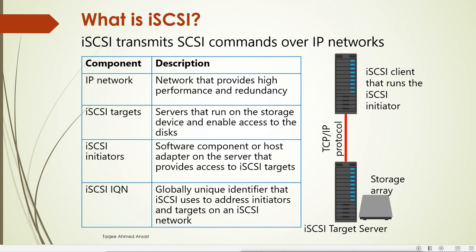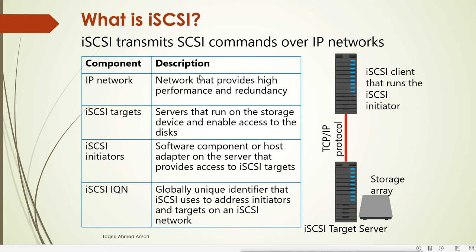So iSCSI is a protocol for configuring a SAN network or SAN storage, and SCSI is a hard disk. This iSCSI protocol is used to transmit SCSI commands over an IP network. SCSI commands means storage commands, the storage device commands.